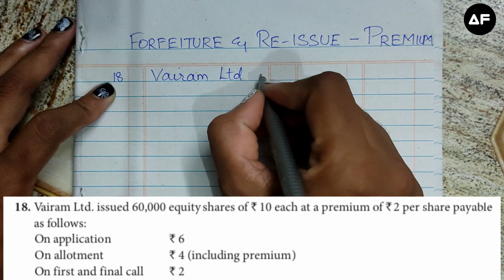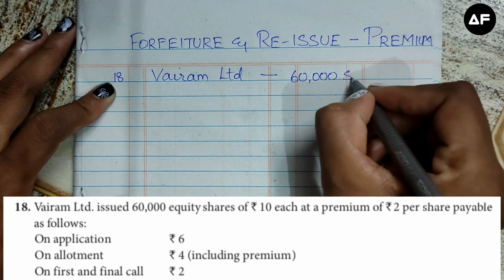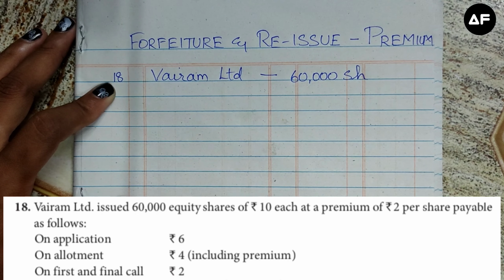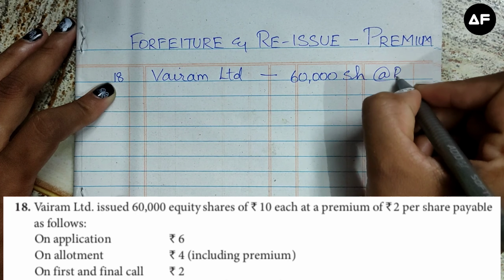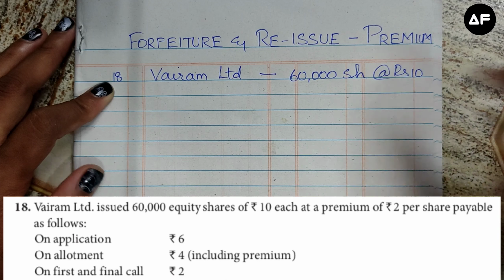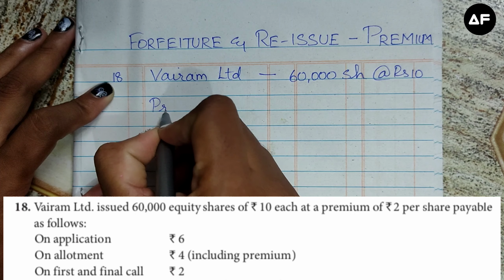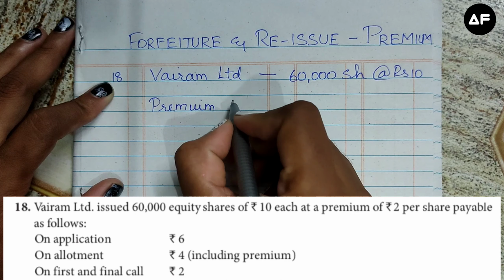Vyram Limited issued 60,000 shares. So the number of shares issued by him is 60,000 shares at rupees 10. So the face value is going to be rupees 10. Further in the sum he has given each at a premium of rupees 2 per share payable as follows. So the premium he has given to us separately as rupees 2 per share.